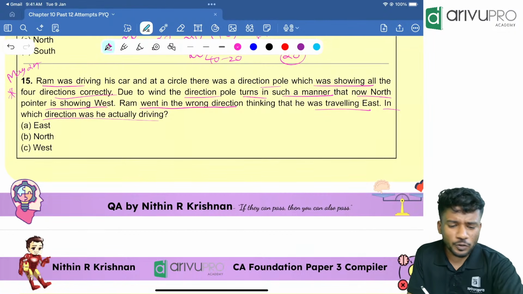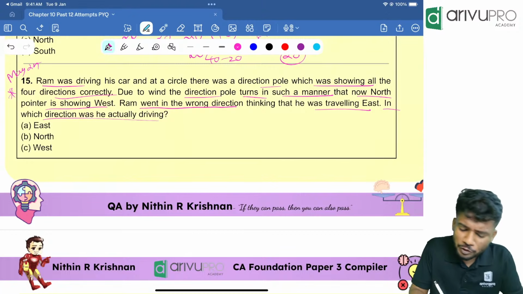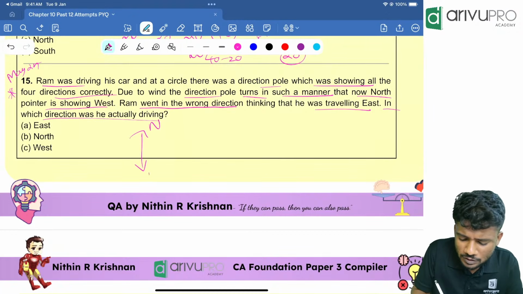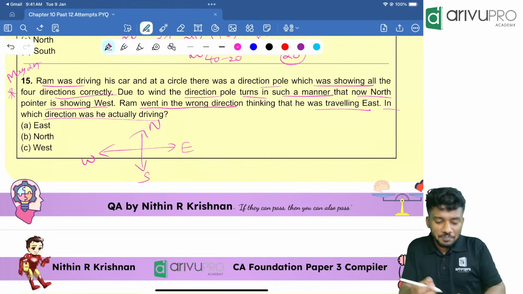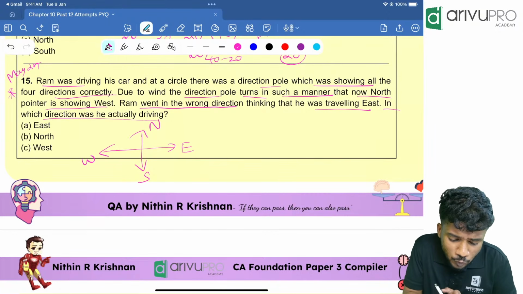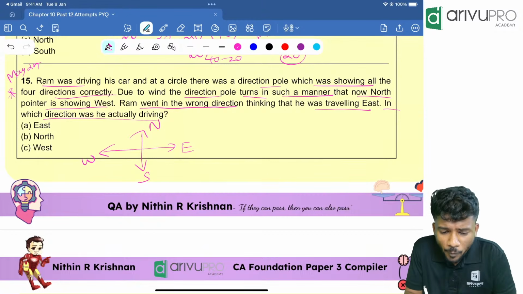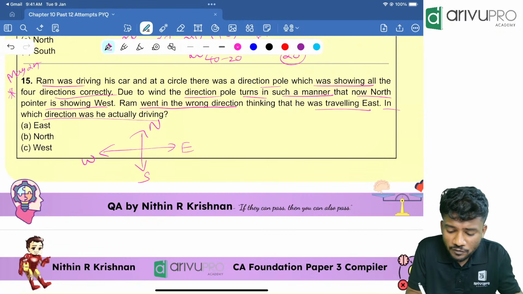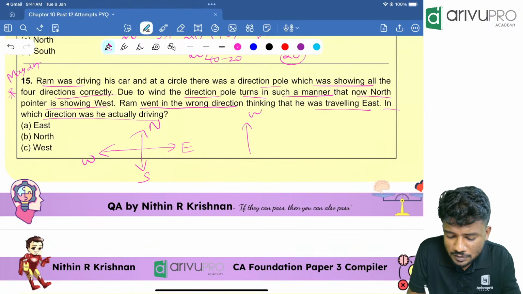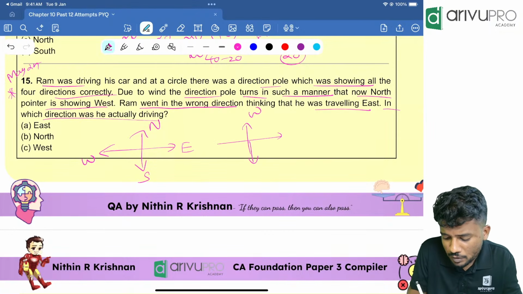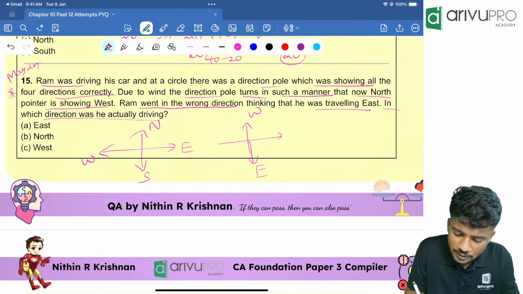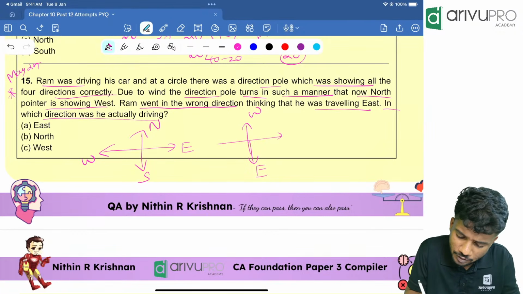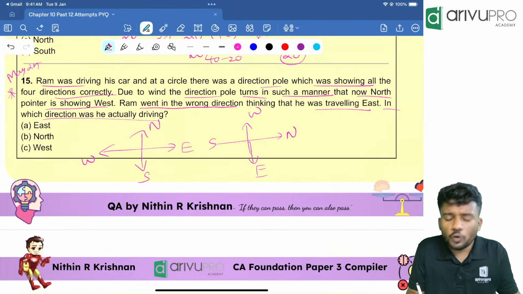People, first you draw the normal picture. Normal picture, how will you draw? This is north, this is south, this is east, this is west. Correct? Now, what are they telling? Due to the wind, the direction pole turns in such a way that now north pointer is showing west. That means here west is there. Then east is over here. Right of east is south, then north is over here.